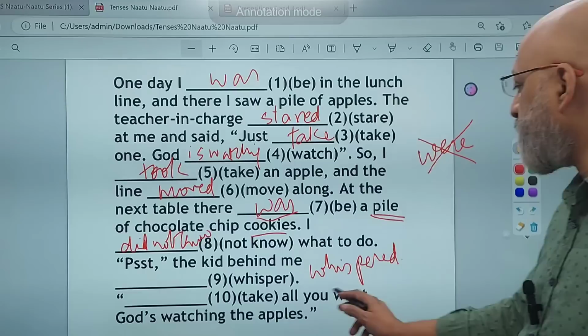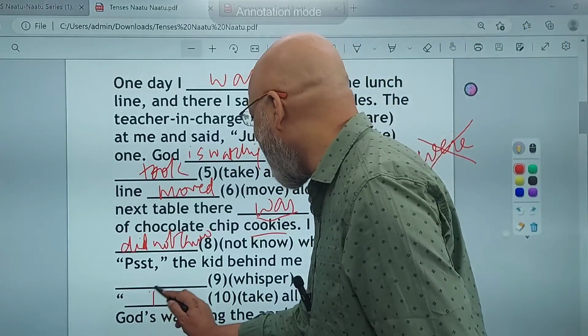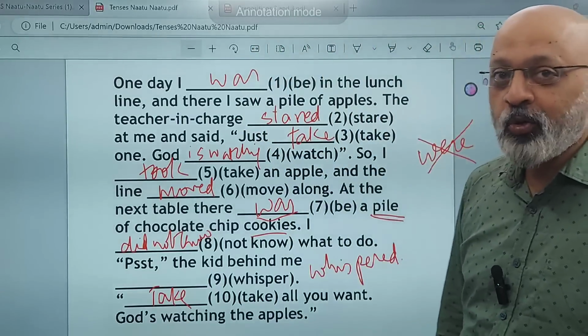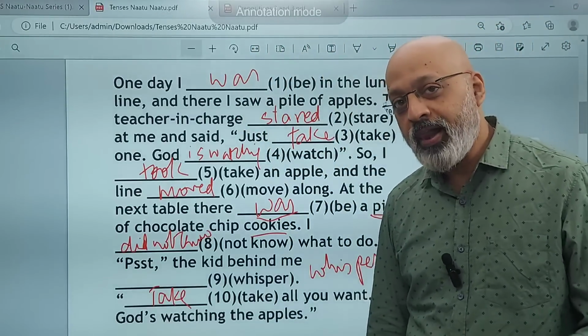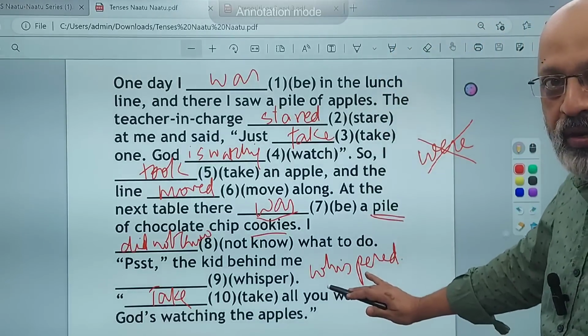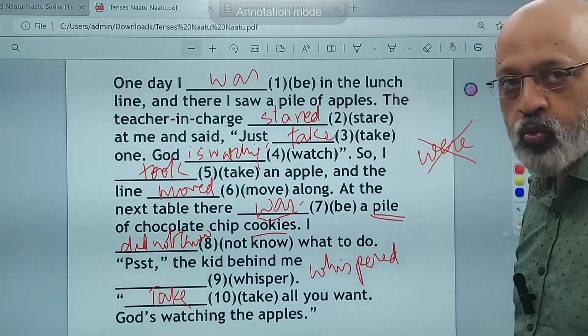He says, take all you want because God is watching the apples. Okay, कि God तो भगवान तो apples को देख रहा है, chocolate chip cookies नहीं देख रहा है, तो यहाँ पे जितना मन करे ले लो. Okay, so I hope this is clear. This is essentially in past tense, except for you need to be careful about this one and this one, right?